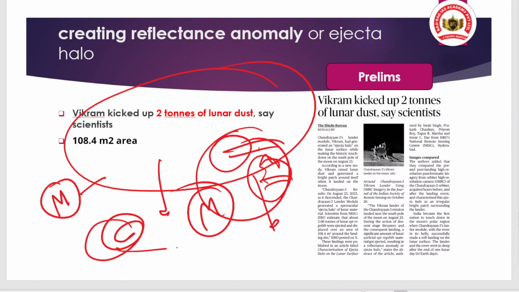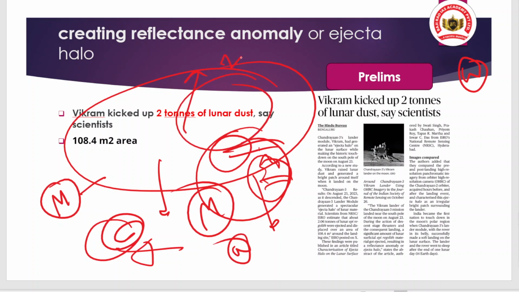So that situation is known as reflectance anomaly. And why am I discussing this term? Because when Chandrayaan 3's lander started its soft landing on the surface of the moon, the thruster used for the soft landing started to create dust around the lander in the atmosphere.